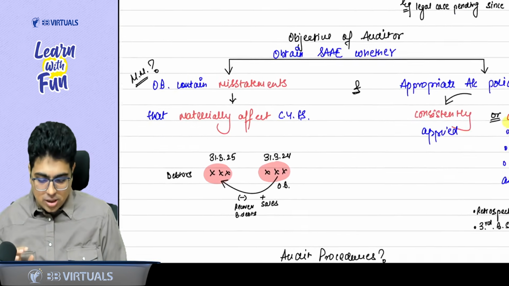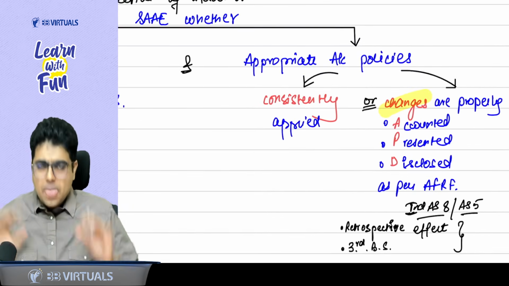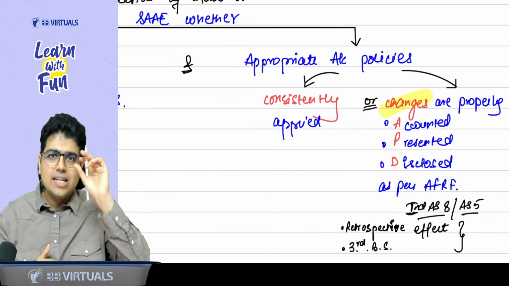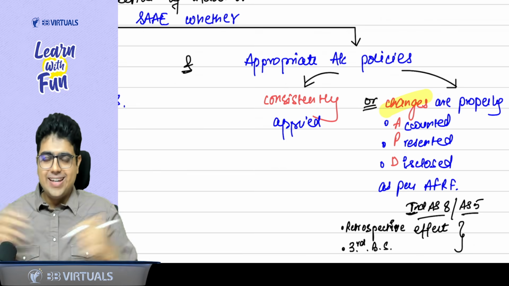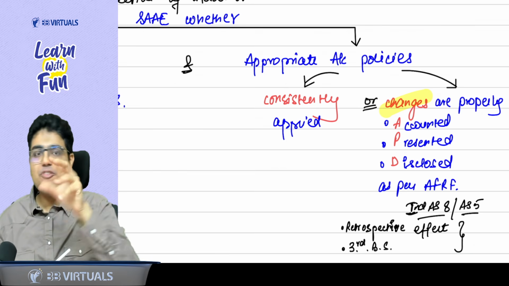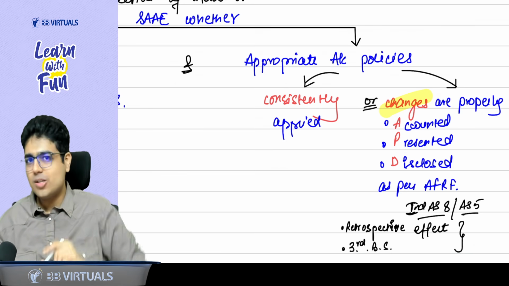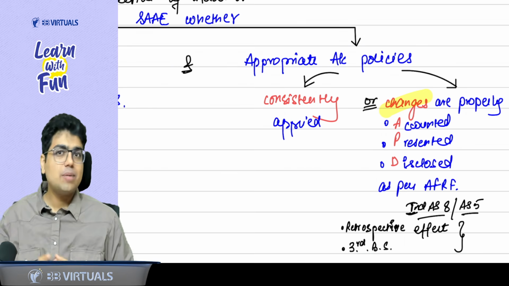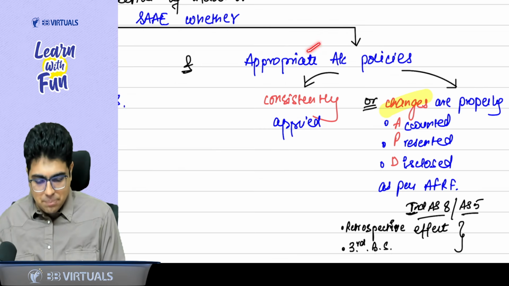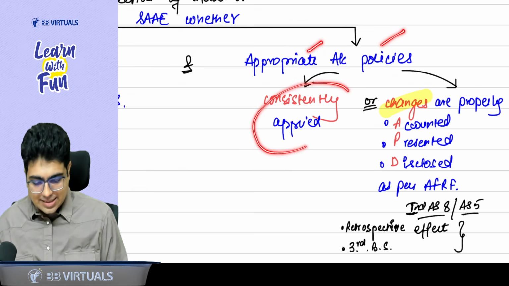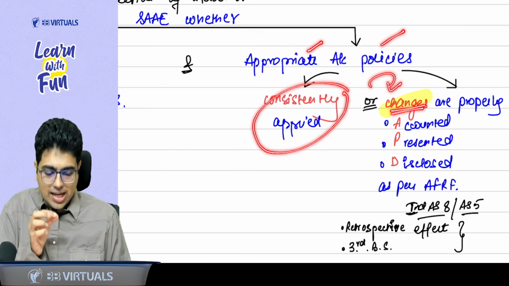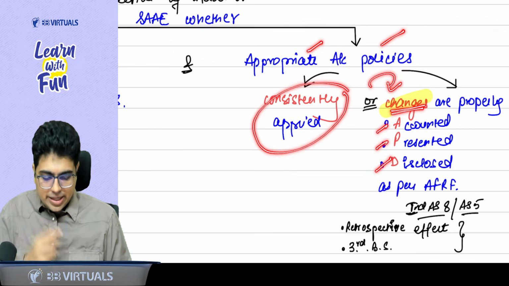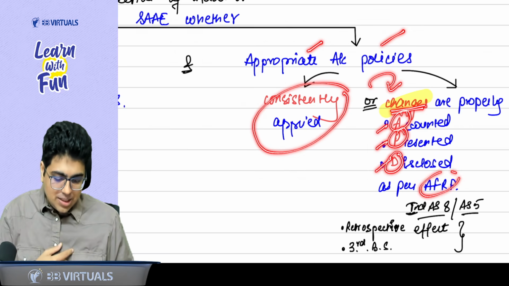Second thing you need to see, apart from the opening balances, there is one more thing that comes in the current year, that is accounting policy, which gets carried forward from the last year. The first thing that you need to see about accounting policy is that the appropriate accounting policies are consistently applied, or if there are any changes, they are properly APD. APD means accounted, presented and disclosed as per the applicable FRF.